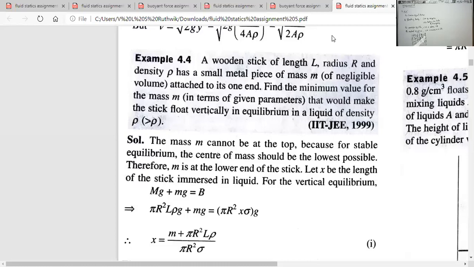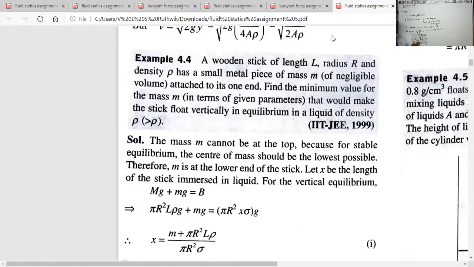Okay, in this case, what should be the minimum mass? What should be the minimum mass, they asked. Suppose the mass of the stick is m1, and the mass of the particle attached is m2. Suppose the position where the particle is attached, this end of the stick, is at the origin. The end of the stick is O.